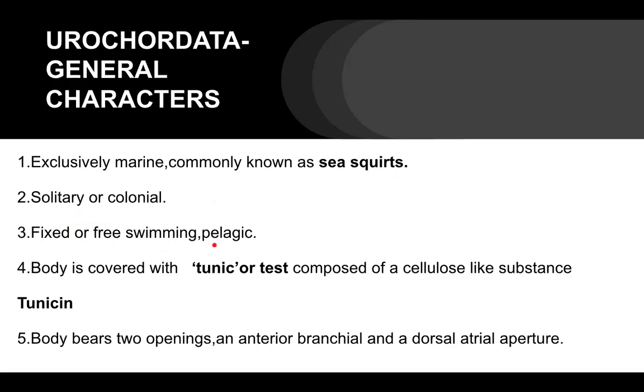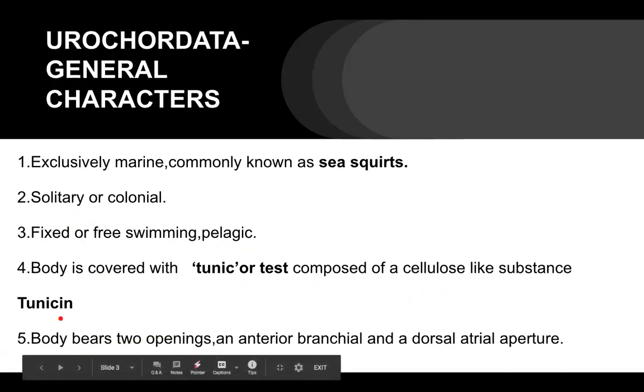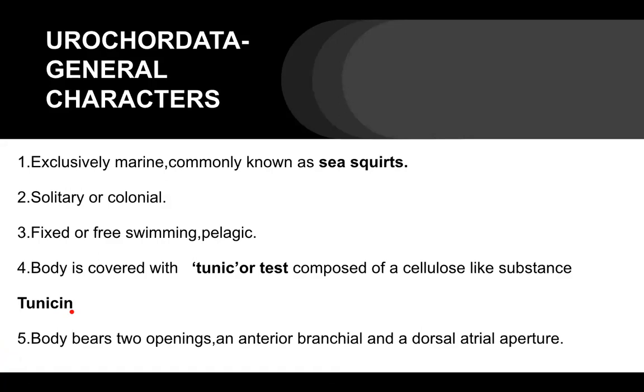They are pelagic. They are not present very deep in the sea. Now, the very special feature: the body is covered with tunic or test. Tunic or test is a covering that is composed of a cellulose-like substance known as tunicin. That's why the urochordates are commonly known as tunicates.